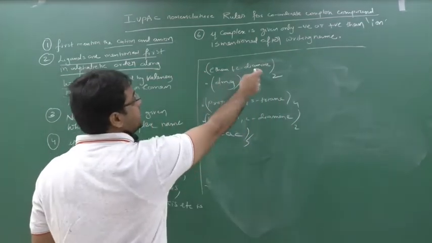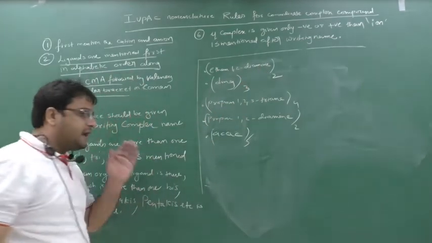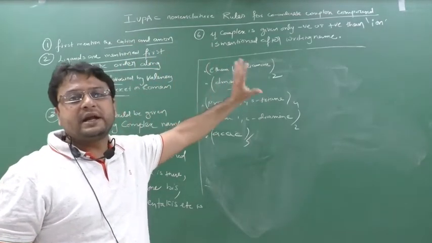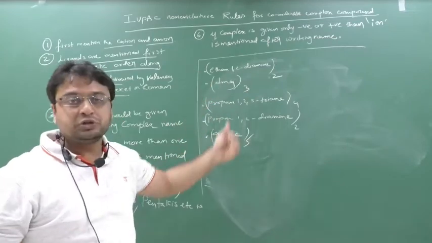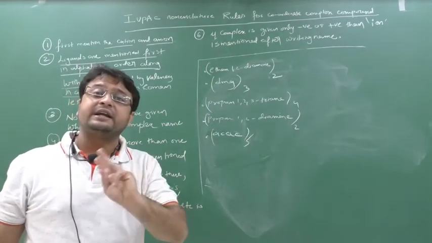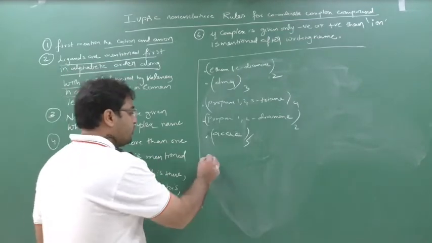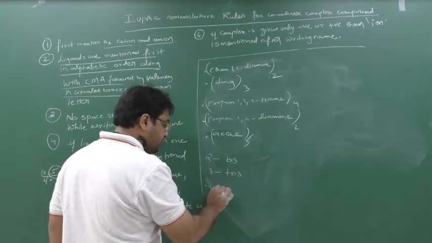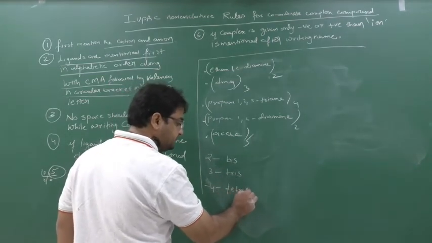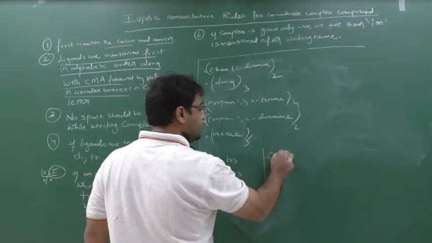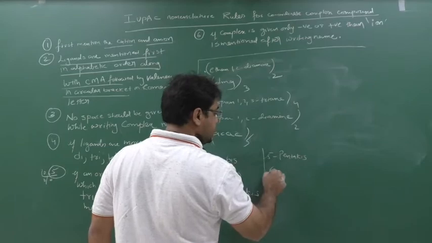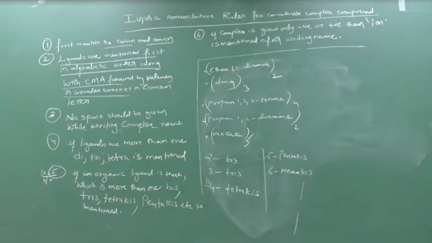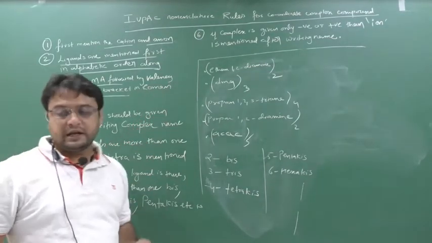If an organic ligand is involved which is more than one, then di, tri, tetra, penta should not come. The name will differ. For 2 you have to say bis. For 3 you have to say tris. For 4 you have to say tetrakis. For 5 you have to say pentakis. For 6 you have to say hexakis, and so on. Clear? This bis, tris, tetrakis naming is given when an organic ligand is involved.